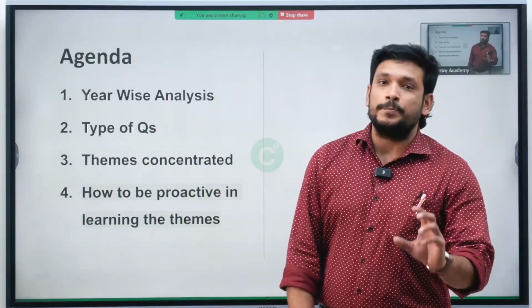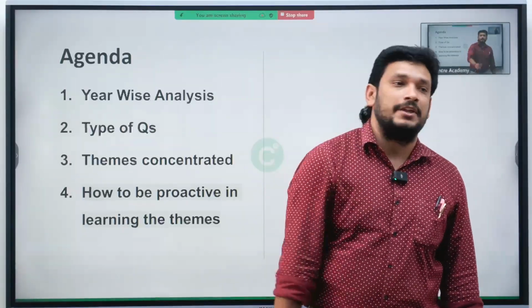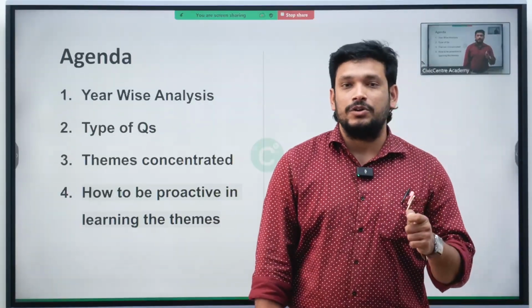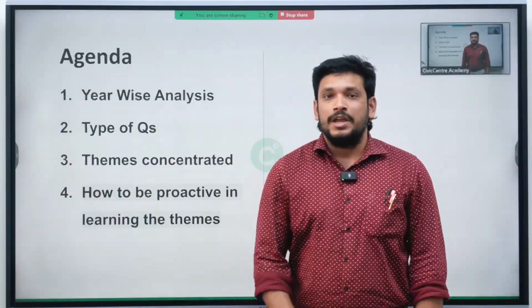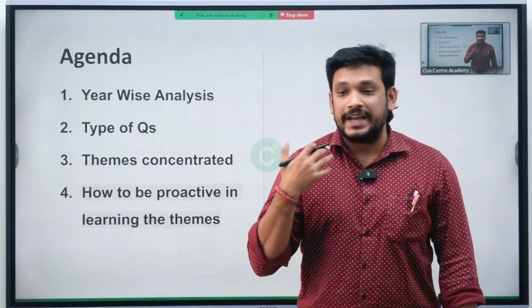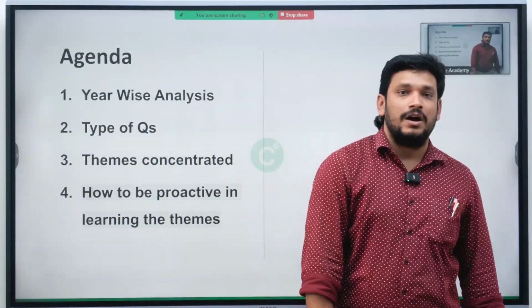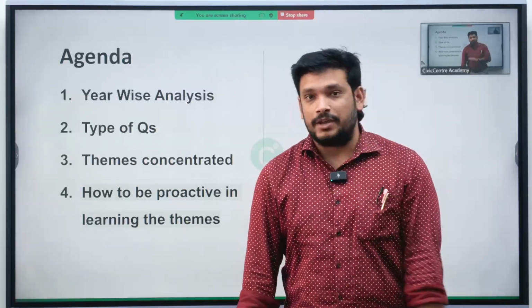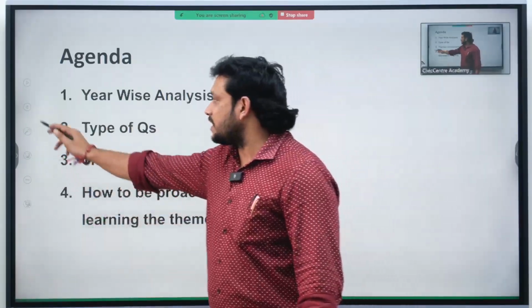And next, how to be proactive in the process of learning, because as I said in the previous session, UPSC is 70% predictable. For that predictability, you need to ensure that you get your basics right. But at the same time, in order to get the remaining 30% right, you need to be proactive in recognizing the topics that can be asked in the examination. That also we will be seeing, how we need to be proactive in actually reading economy.